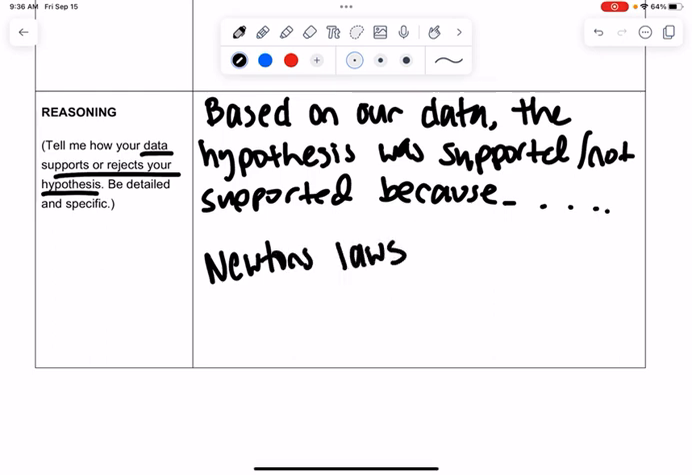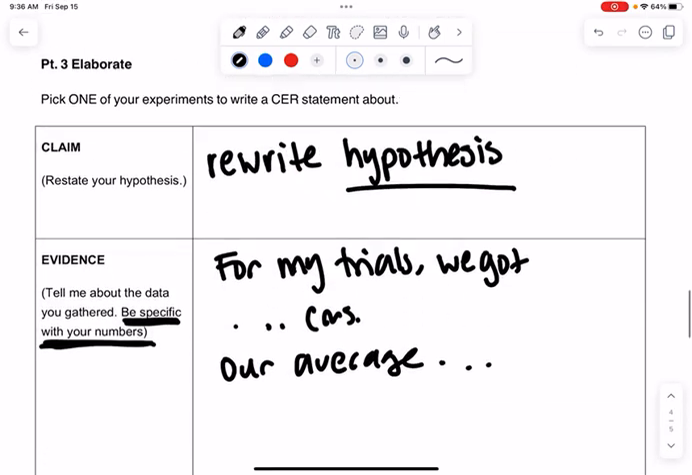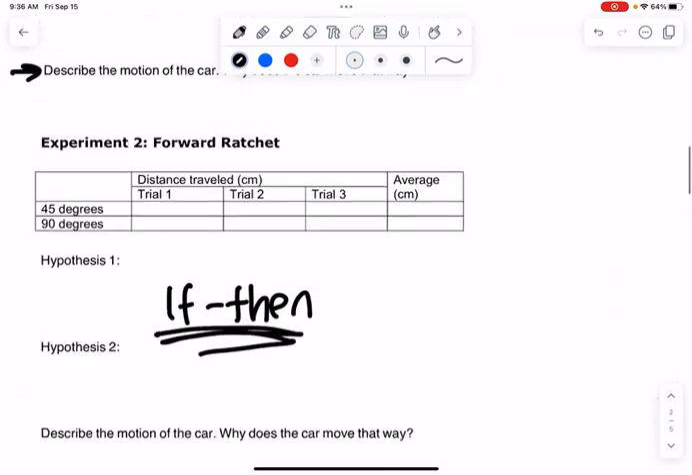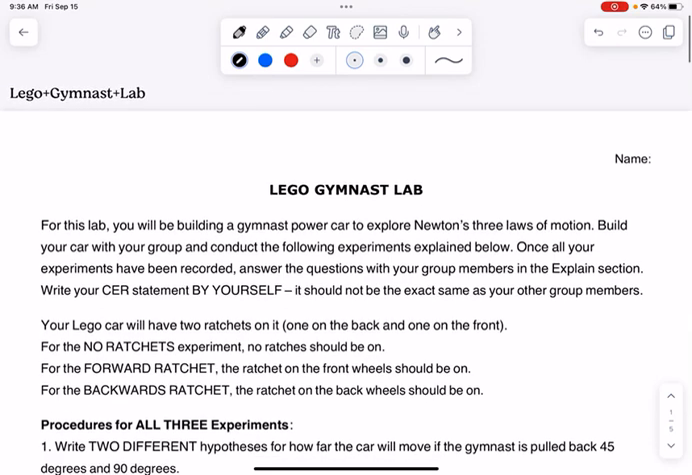in your reasoning. So I hope this helps. I highly recommend you redo your lab if you failed it. You can get up to a 70 on it, which will help your grade a lot because this is a major assignment. So let me know if you have any other questions.